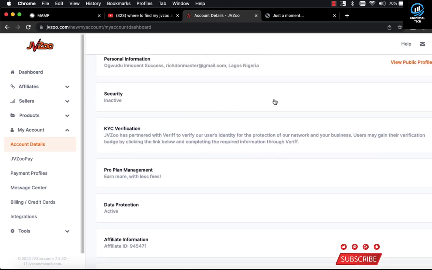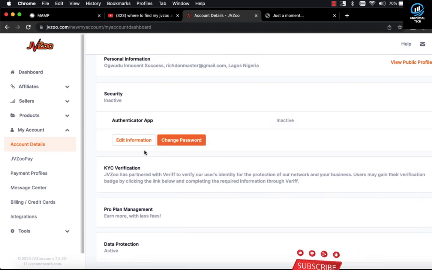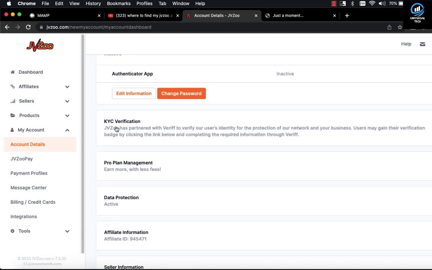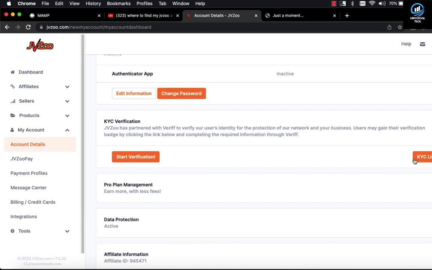Mine is inactive, security inactive. I have to use the app and do it, but I don't want to do it right away now. You have to do this KYC verification. If you have not done that, you have to click start verification. I have done mine, but it's still telling me to do it again. I don't know.